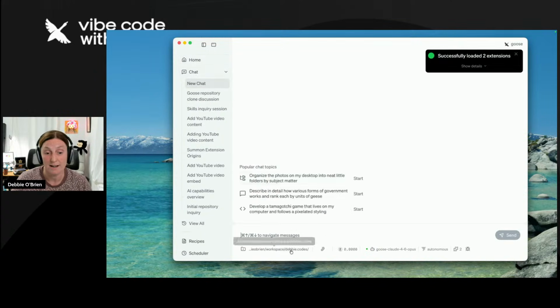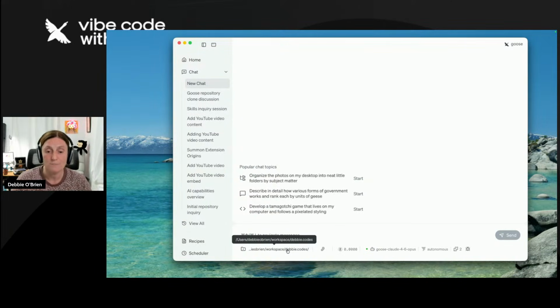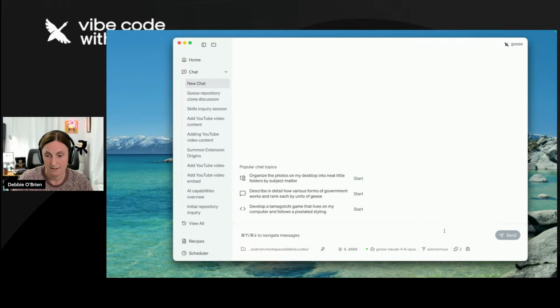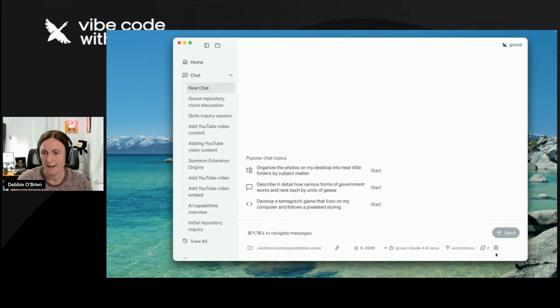So I have a new chat here, and down here in Goose, you can select the workspace that you're working in. So I'm working in Debbie.codes. And then here I've got my model, choose the model I want. And over here, I'll zoom in just another little bit. That's a bit better, I think. So down here, we've got our extensions.